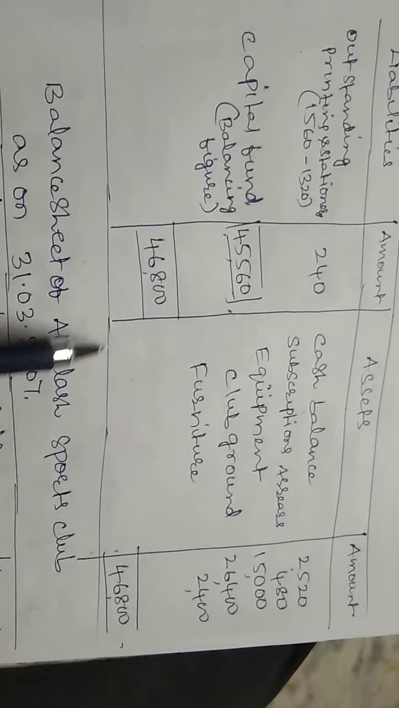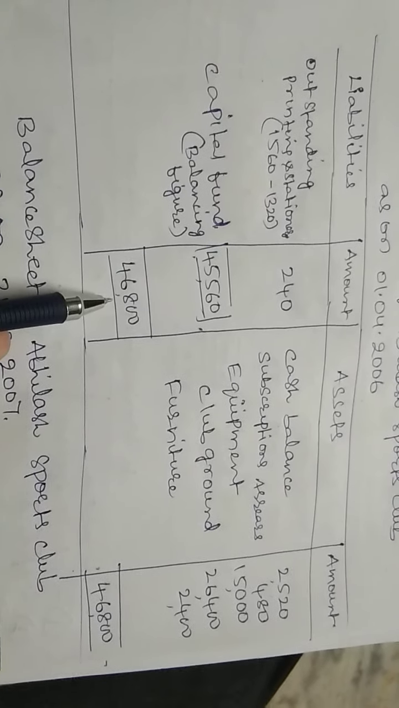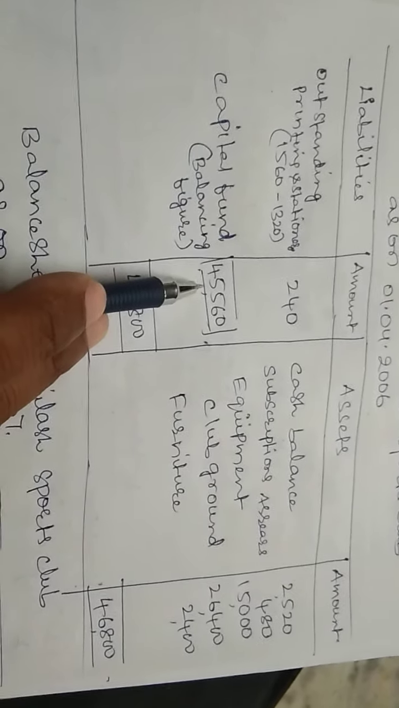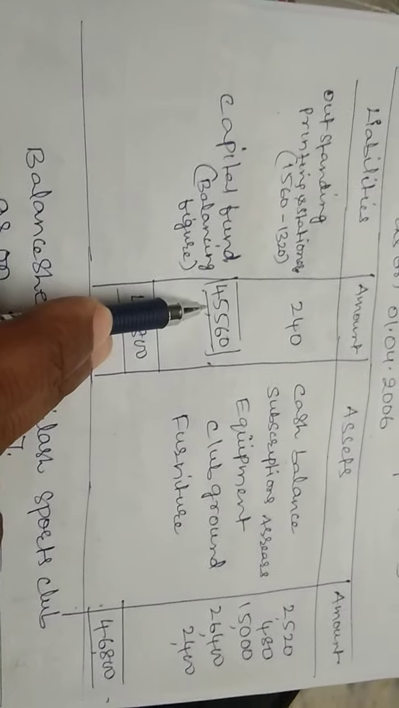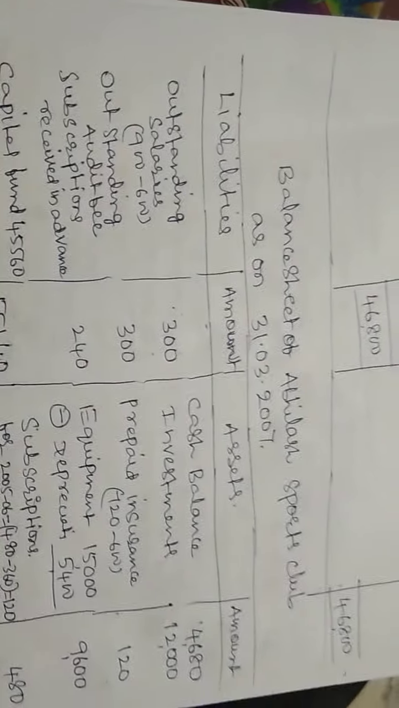So we will carry this amount to the liability side. Then deduct the 240 rupees. Then we will get the capital fund, 45,560.